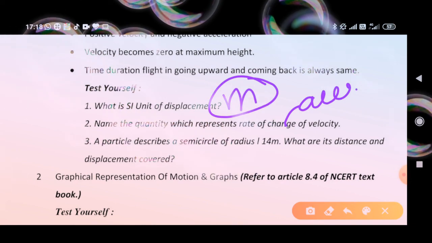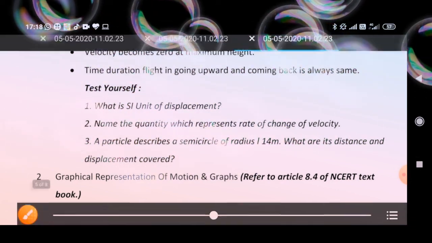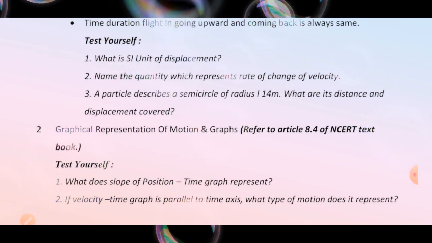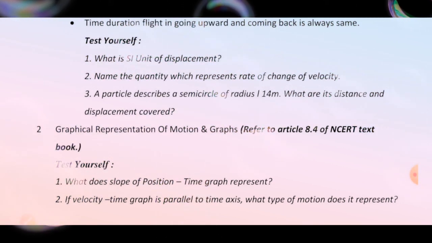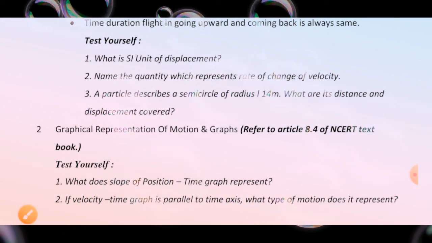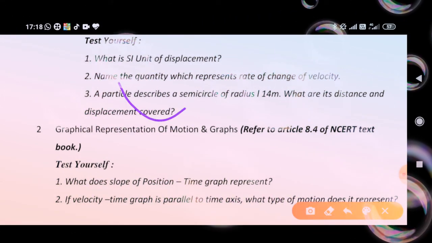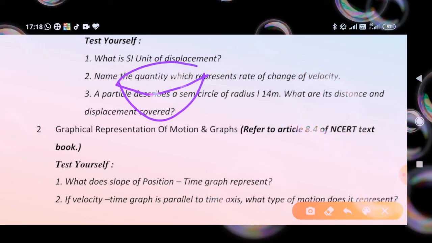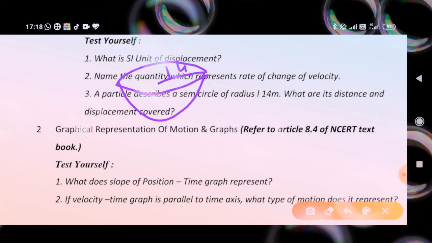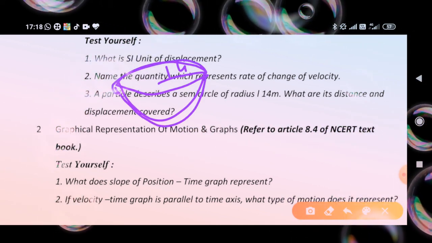A particle describes a semicircle of radius 14 meter. What are its distance and displacement covered? Semicircle whose radius is 14 meter, so for distance apply a small formula of mathematics.